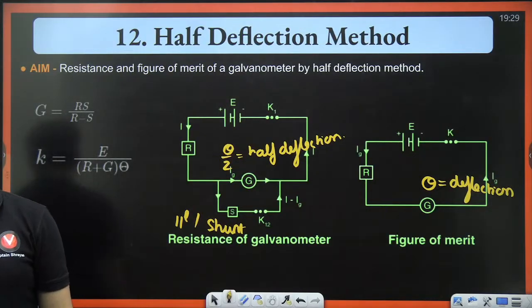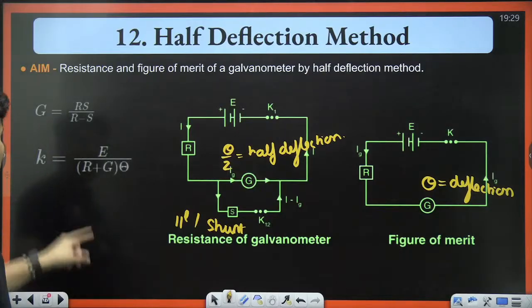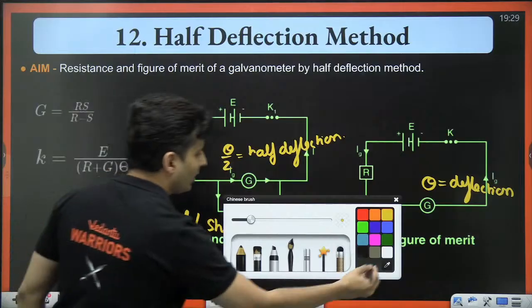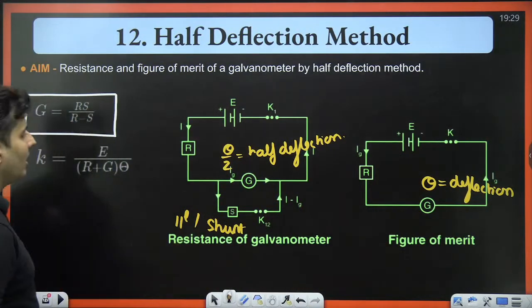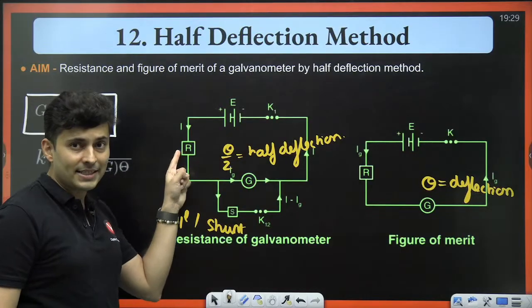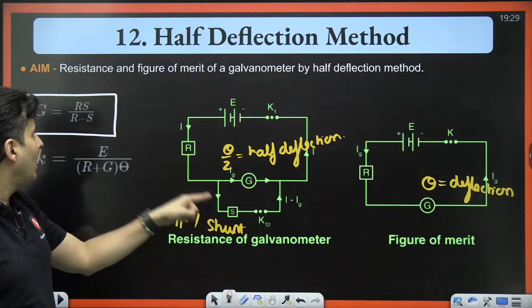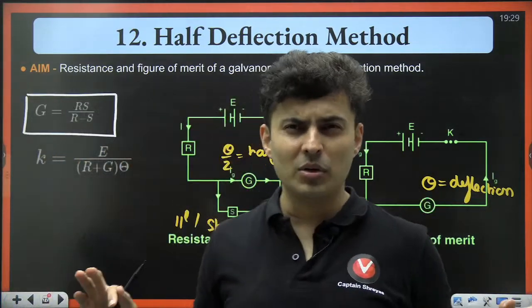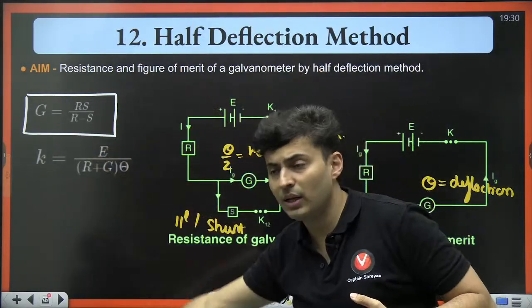That's all. Great. Then when you get that, just find the resistance of the galvanometer using this formula. What is the formula? Galvanometer resistance is Rs by R minus S. R is this resistance, S is this resistance, so Rs by R minus S. If you know this formula, you can directly solve the question, else the derivation for this is very lengthy.